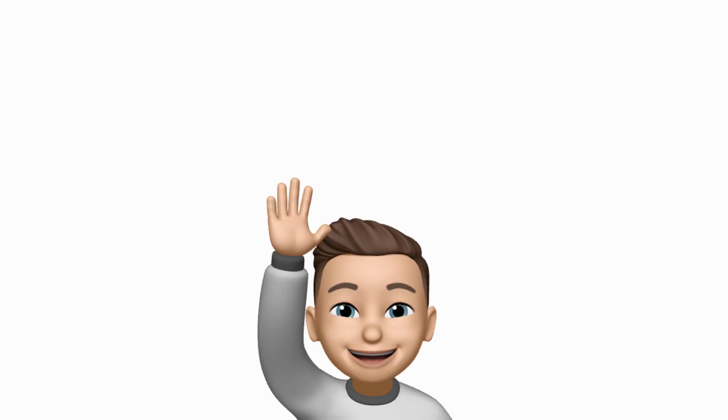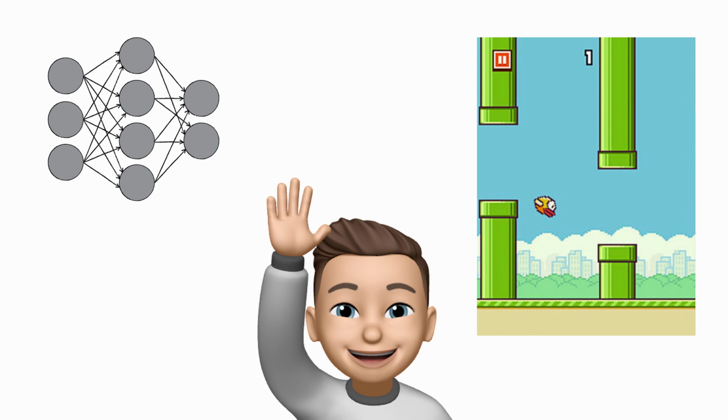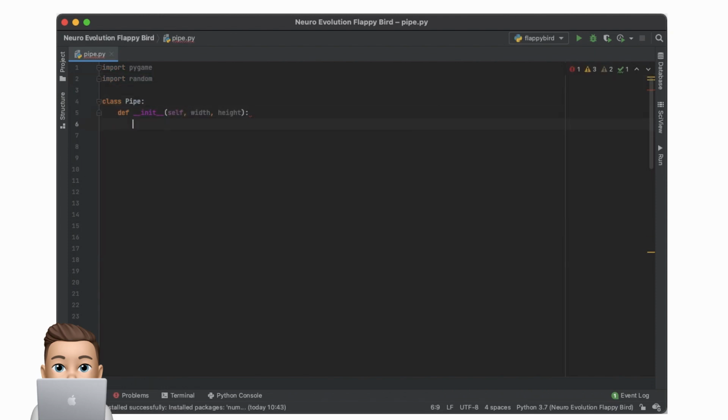Hi, so today I'm going to work on a project to create an AI which can play Flappy Bird. Firstly, the AI is going to need a game to play, and seeing as Flappy Bird was removed from the App Store in 2014, we'll have to start by creating the game itself. To create the game, I'm using Python and the Pygame module to display the graphics.